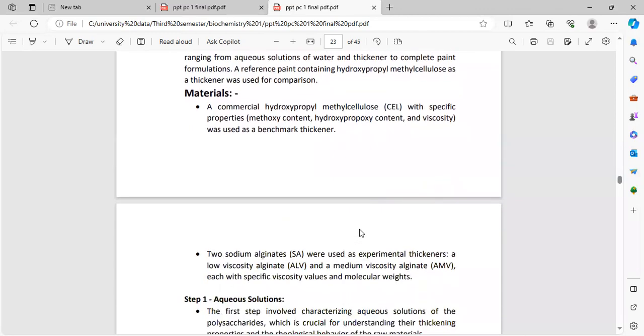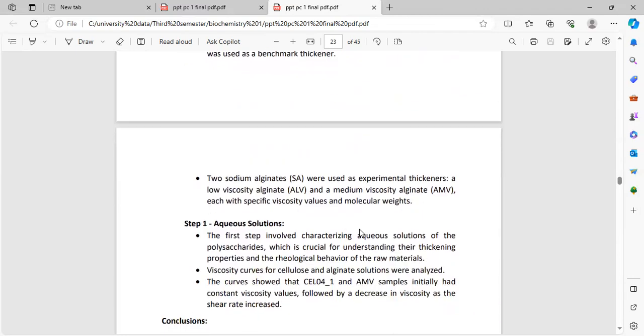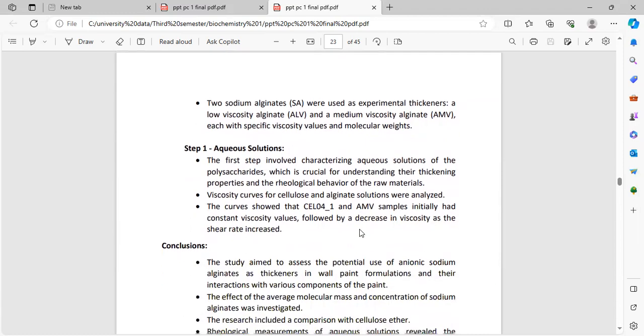Materials. Commercial hydroxypropyl methyl cellulose (HPMC) with specific properties: methoxy content, hydroxypropyl content, and viscosity, was used as a benchmark thickener. Two sodium alginates were used as experimental thickeners, a low viscosity alginate and a medium viscosity alginate, each with specific viscosity values and molecular weight.